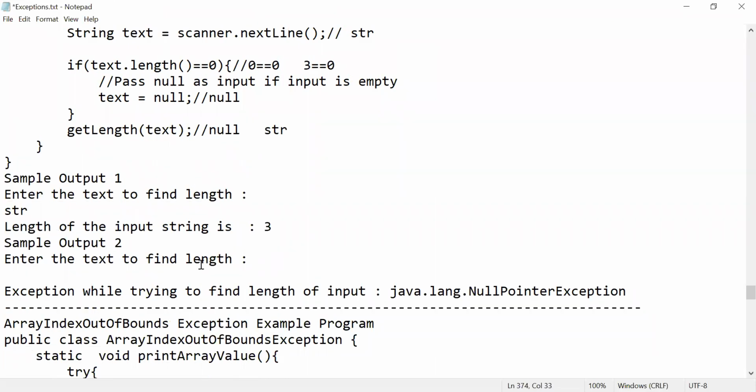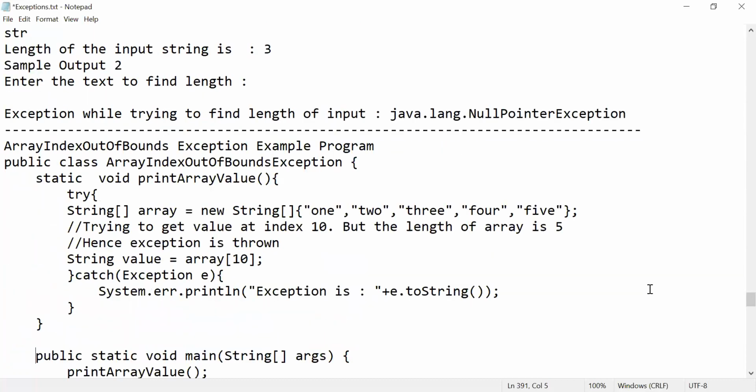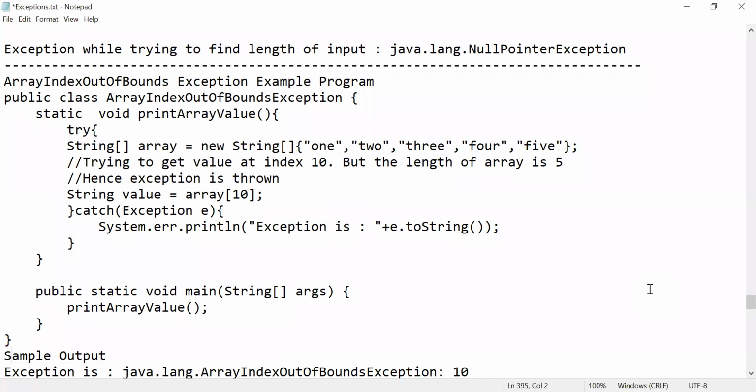See here, I haven't given anything, so that's why it is giving a message called exception while trying to find length of input, that is java.lang.NullPointerException. Okay. Now what is your array index out of bound exception? We already saw it, right?